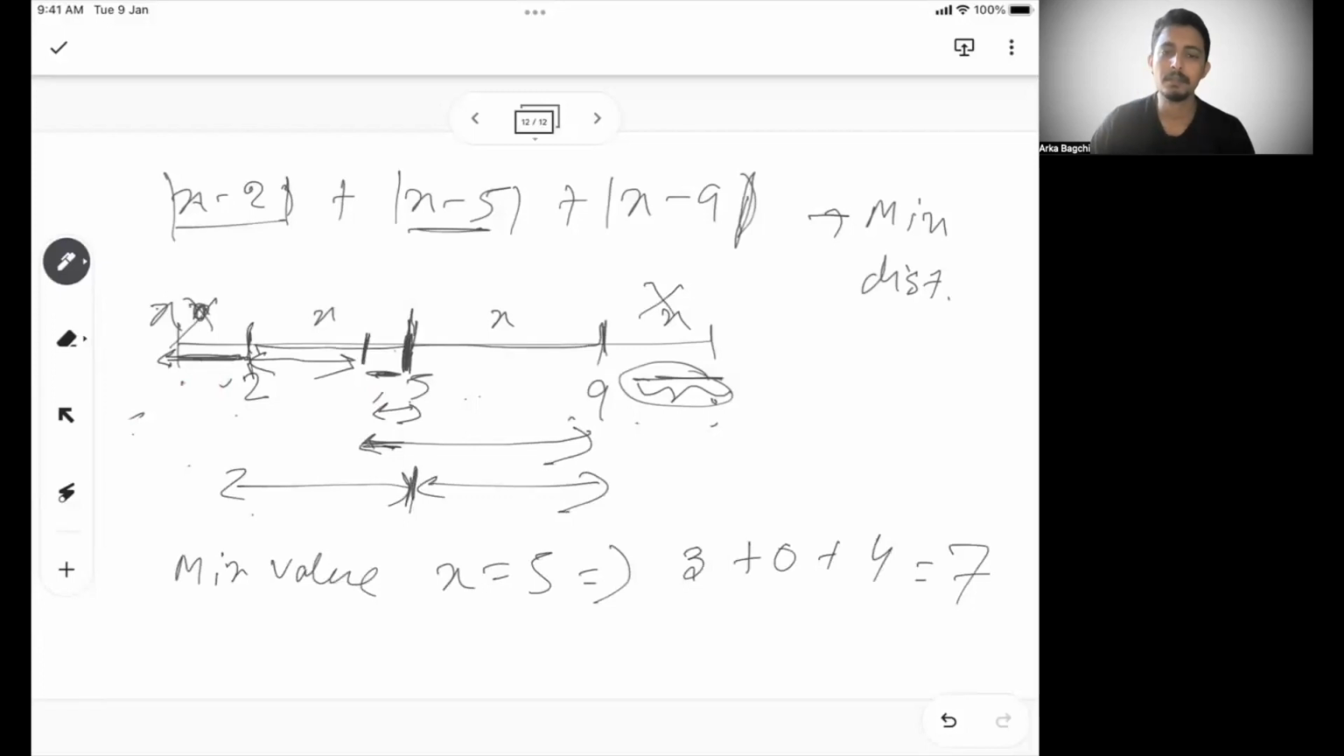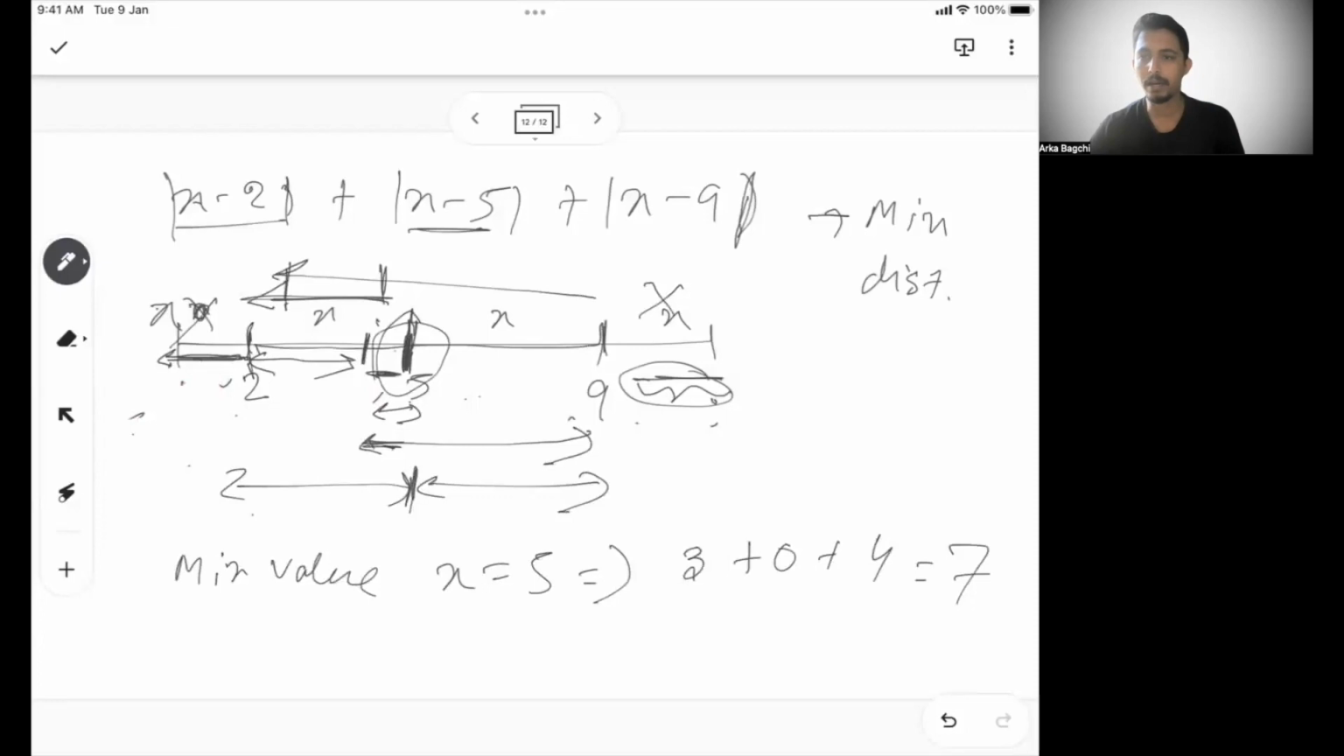Now you can ask, why can't I put it at 2? If you put it at 2, then this particular area you will calculate for 5, because 5 to 2, and this same zone will be calculated twice. Similarly, you can't put it at 9. So 5 is the place where you need to put it.